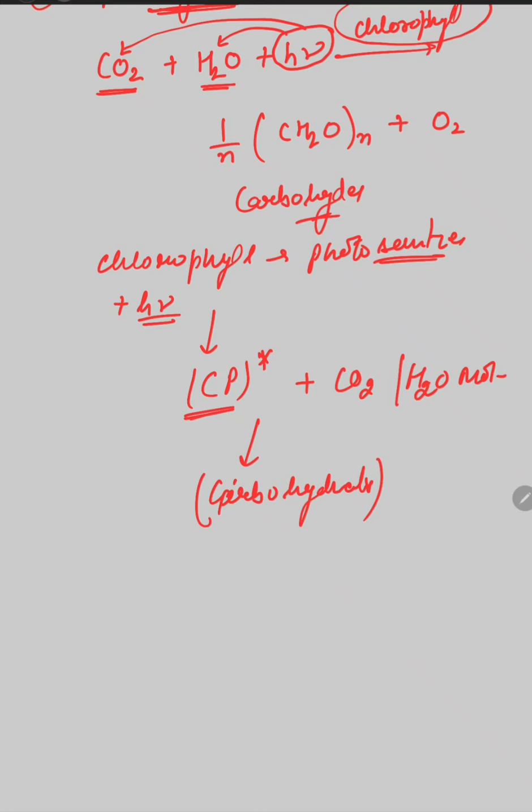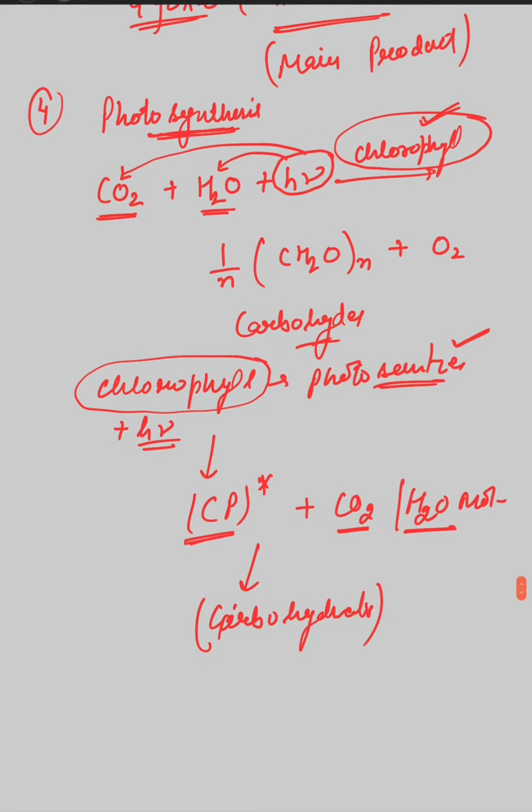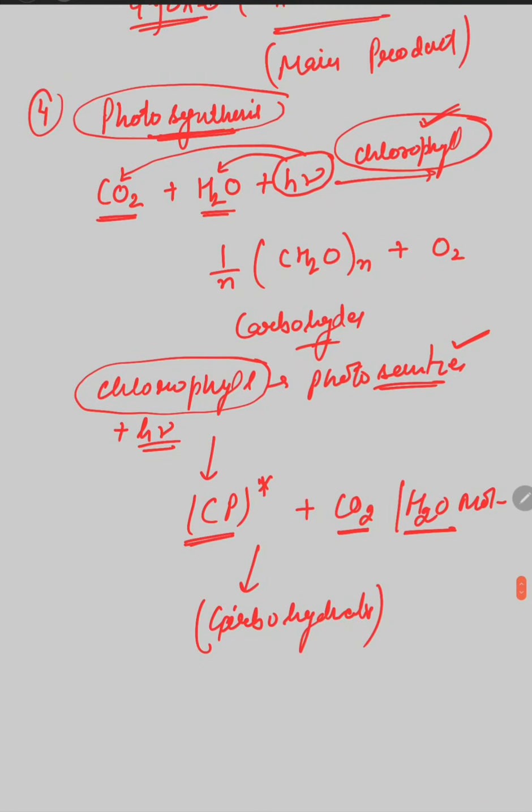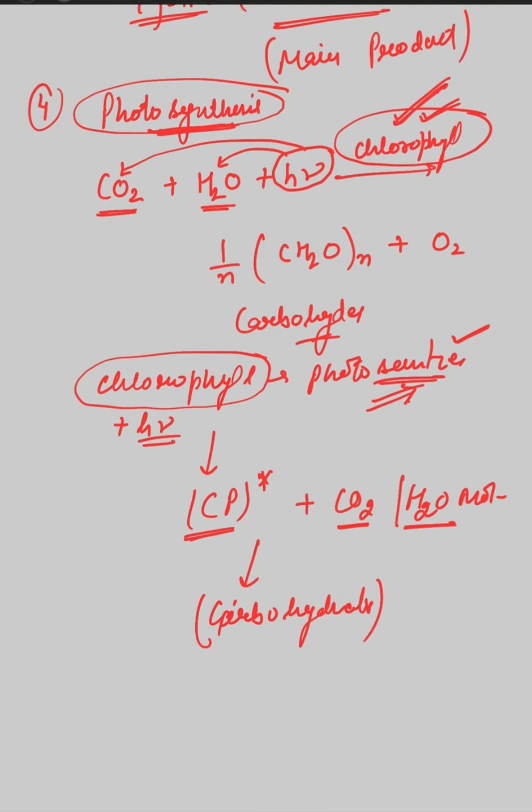So in the absence of chlorophyll, or you can say the photosensitizer, neither carbon dioxide nor water molecules are excited, and if the reactants are not excited to the higher energy state, products are not formed. Okay. So for the photosynthesis process chlorophyll is a must, because it acts as a photosensitizer and it is responsible for the excitation of reactants to form the products.